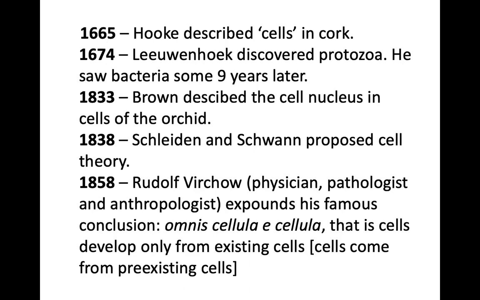In 1833, Robert Brown described the cell nucleus in the cells of the orchid. In 1838, Schleiden and Schwann proposed cell theory. In 1858, Rudolf Virchow gave a famous theory, omnis cellula e cellula, that is, cells developed from pre-existing cells only.